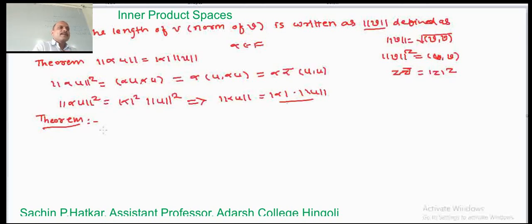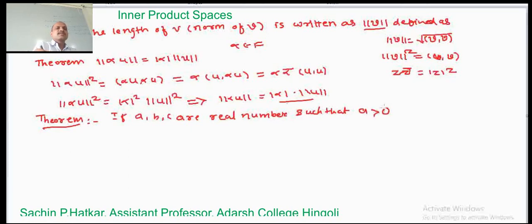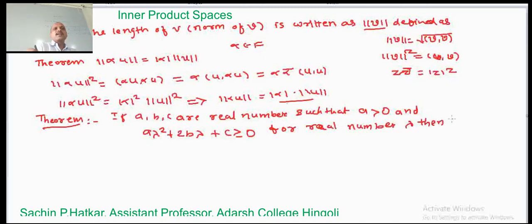Suppose a, b, c are real numbers such that a is greater than 0, a is positive, and the quantity a lambda square plus 2b lambda plus c is greater than or equal to 0 for any real number lambda, then b square is less than or equal to ac.